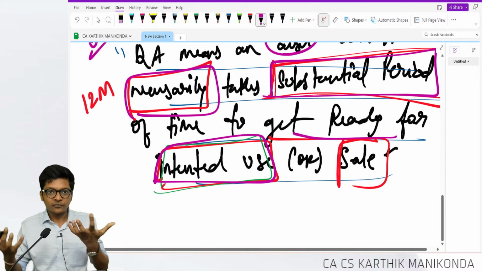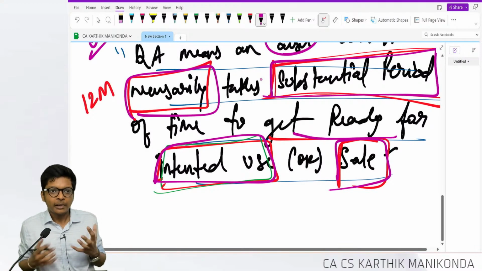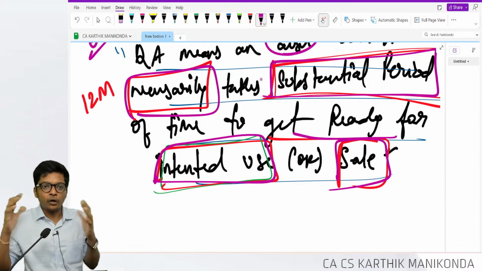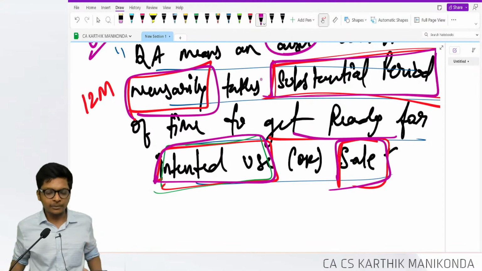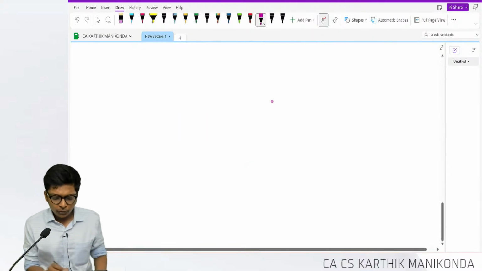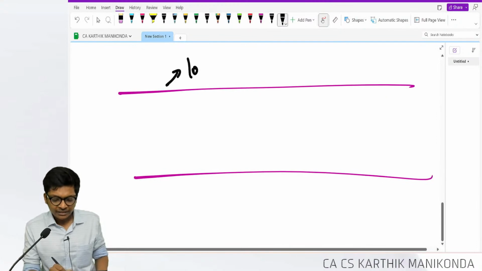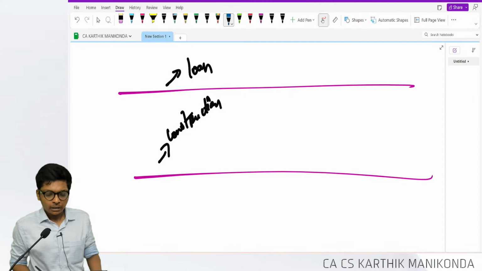What is intended use? For my own use, or sale means, let's take a construction company which is building apartments, Casa Grande, building apartments to sell it. So for them, the apartment they are building, which is taking them 2 to 3 years to sell, also becomes a qualifying asset. To give you a simple timeline, guys, let's assume the first line is the loan. Let's assume the second line is the period of construction. Okay.